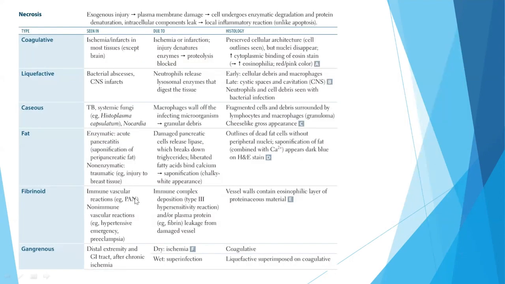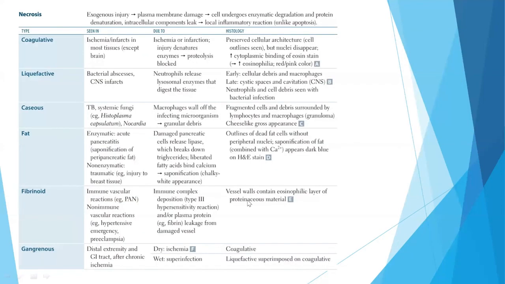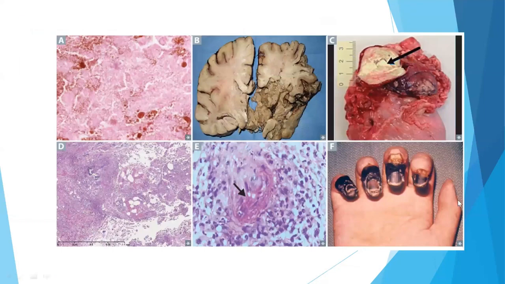Now, talking about fibrinoid necrosis, which is typically seen in immune vascular reactions, for example polyarteritis nodosa, the vessel walls contain an eosinophilic layer of proteinaceous material. Here we can see the vessel wall, and these are the eosinophilic proteinaceous materials. Gangrenous necrosis can obviously be seen in the fingertips, causing gangrene and ultimately sloughing of the parts.